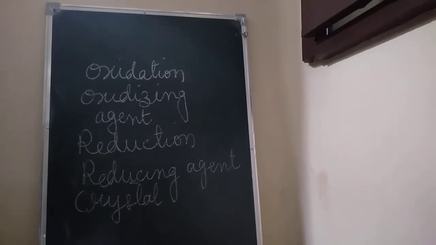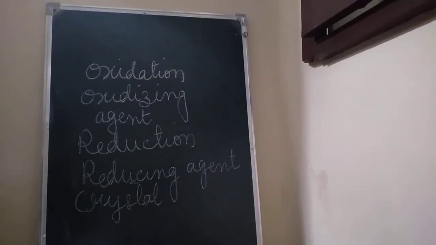A solid can be separated from a solution of the solid in water by evaporation and crystallization, children.